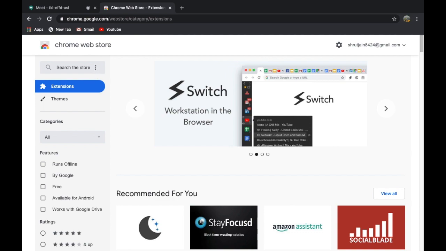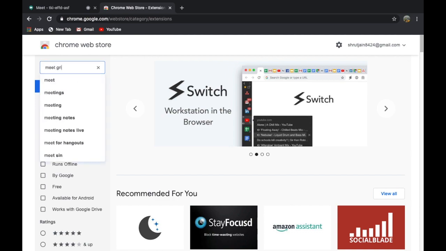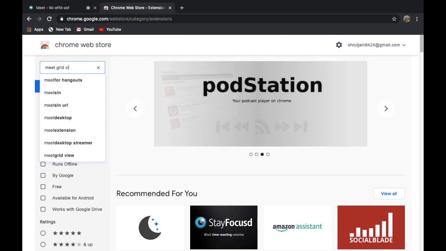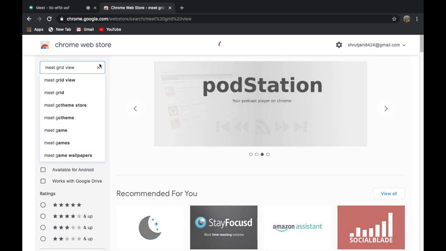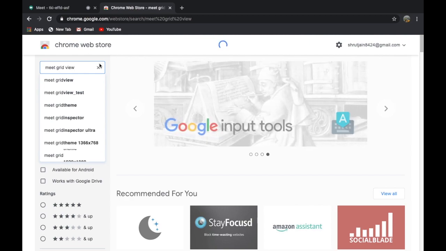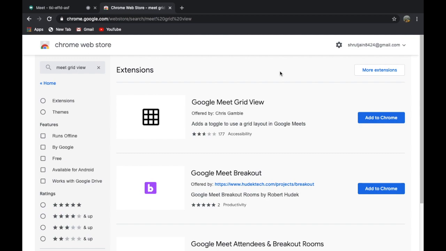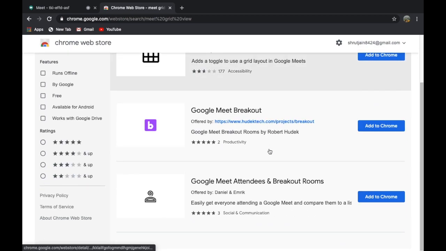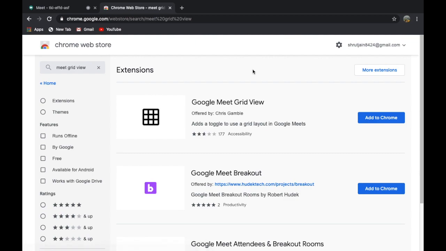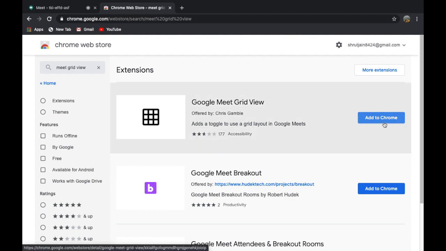and search Meet Grid View. And over here you can see Google Meet Grid View. You have various options, but I would prefer the first, as it would be good I think because it's the first one. Add to Chrome,